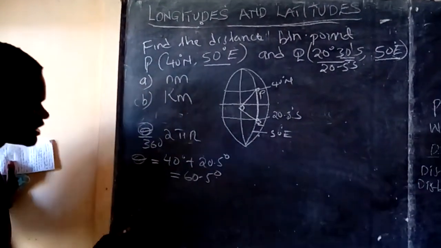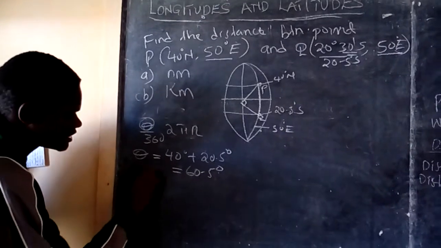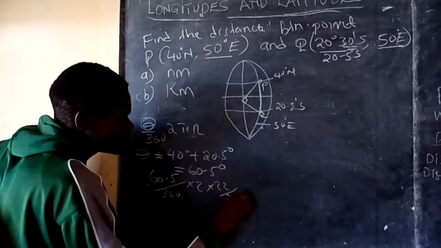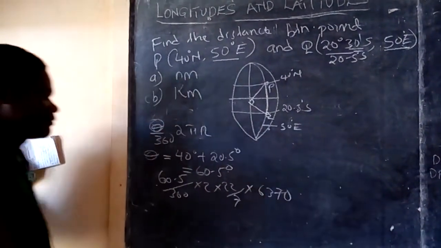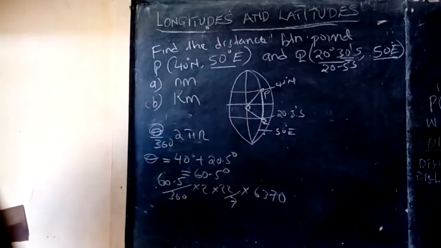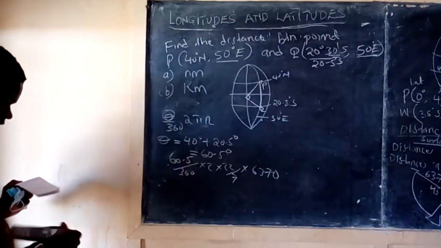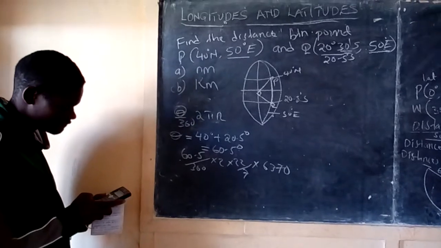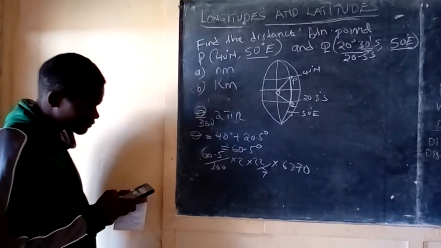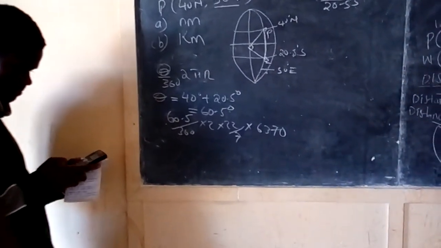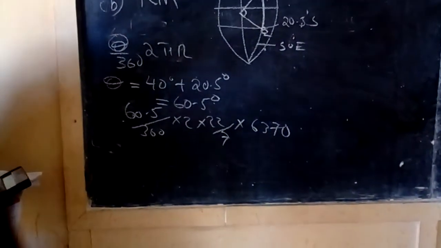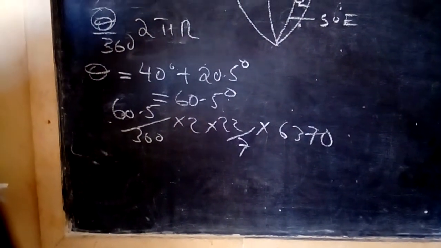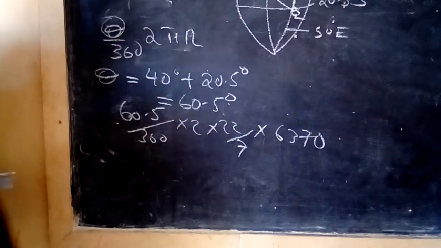Now, to get the distance in kilometers, we'll have theta over 360, which is 60.5 over 360 times 2 times 22 over 7 times r, which is 6370. That will give us the distance in kilometers along that great circle. 60.5 over 360 times 2 times 22 over 7 times 6370.